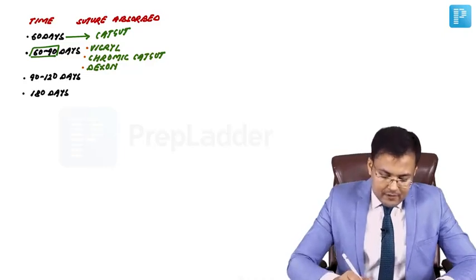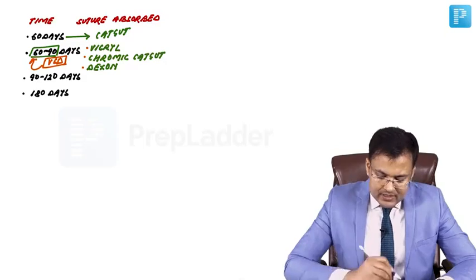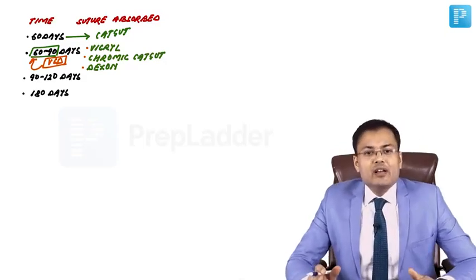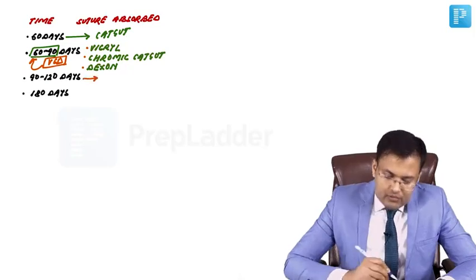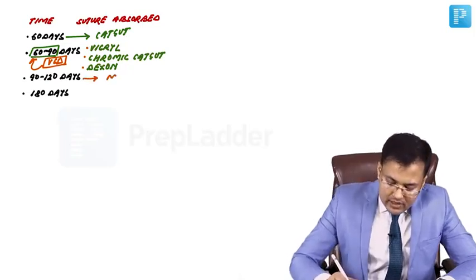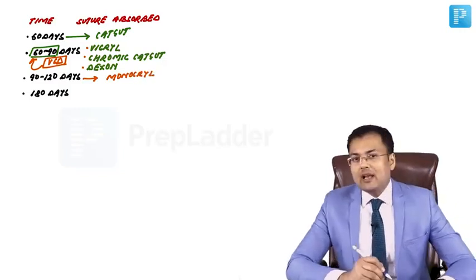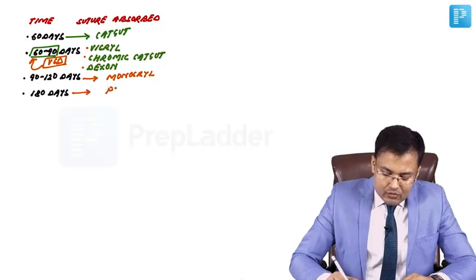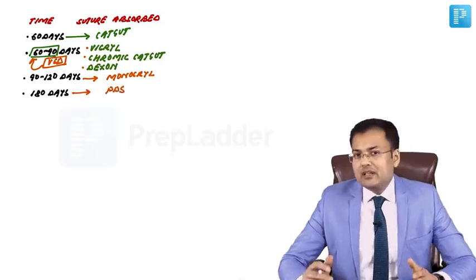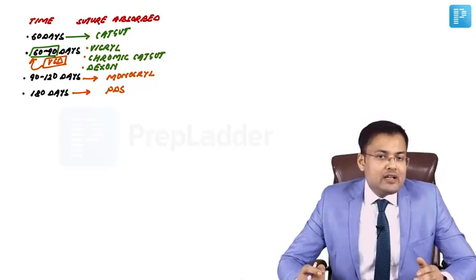How to remember? VCD. VCD is absorbed in 60 to 90 days: Vicryl, chromic catgut, and Dexon. In 90 to 120 days, it's monocryl. And what's the other name of monocryl? It's polyglycaprone. And in 180 days which suture is absorbed? PDS, also known as polydioxanone.